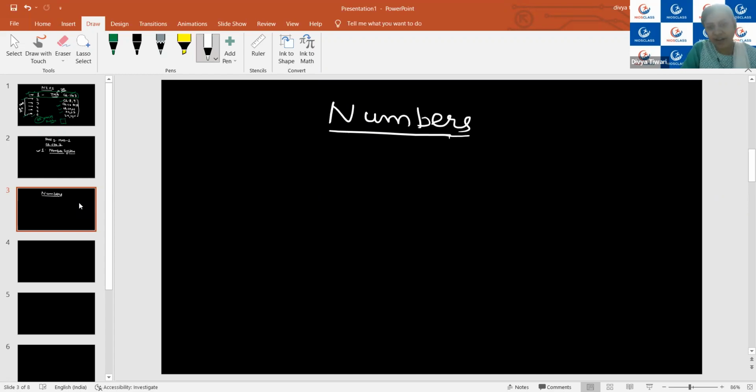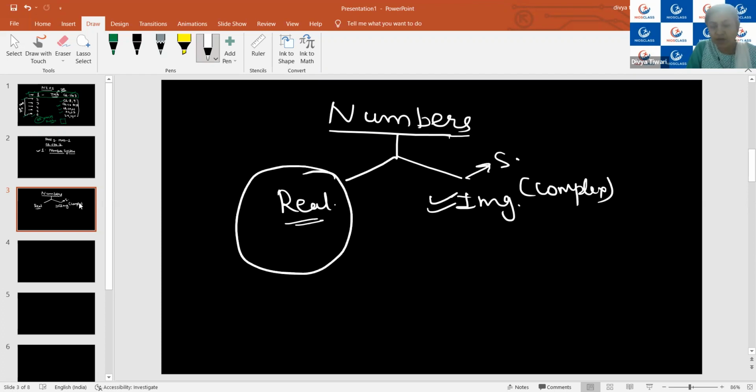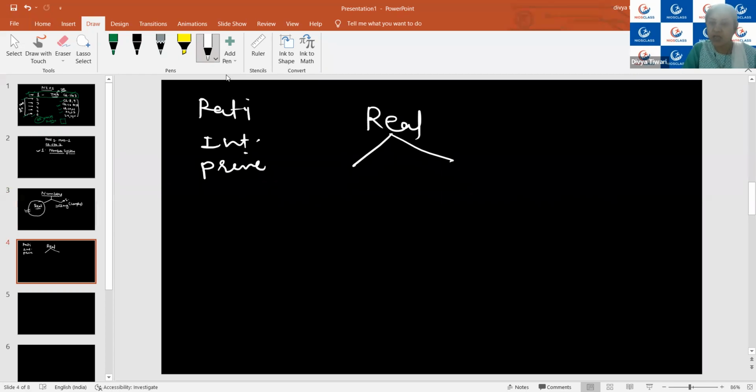Okay. So if we classify the numbers, basically the numbers are majorly classified as real numbers and imaginary numbers, or sometimes you can say complex numbers. This is part of your senior secondary level. So till now, whatever types of numbers we have studied, they all are real numbers, like rational number, integer, prime number, co-prime number. All the numbers you have studied are what? Real numbers.